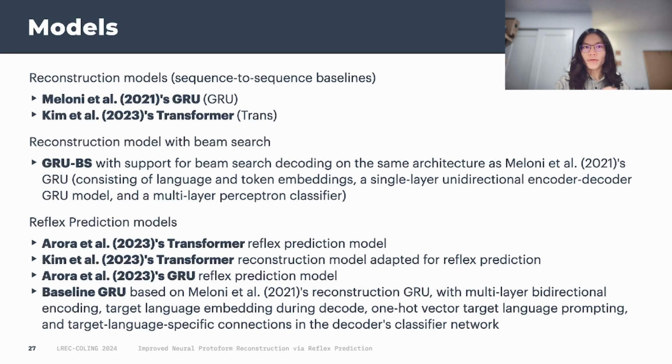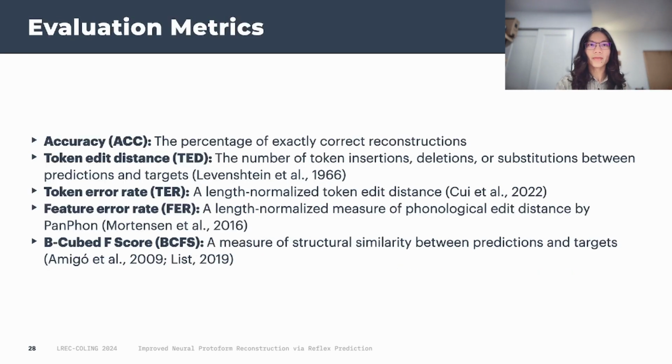For neural reflex prediction models, we're not aware of one designed for any of the languages we're interested in, so we adapt 4 different models to do this. 2 of them are transformer models, 2 other ones are GRUs. One of them is a baseline model modified from Maloney et al. with a number of experimental changes to account for the fact that we're mapping from one language to multiple daughter languages. More detail on the slide or in the paper.